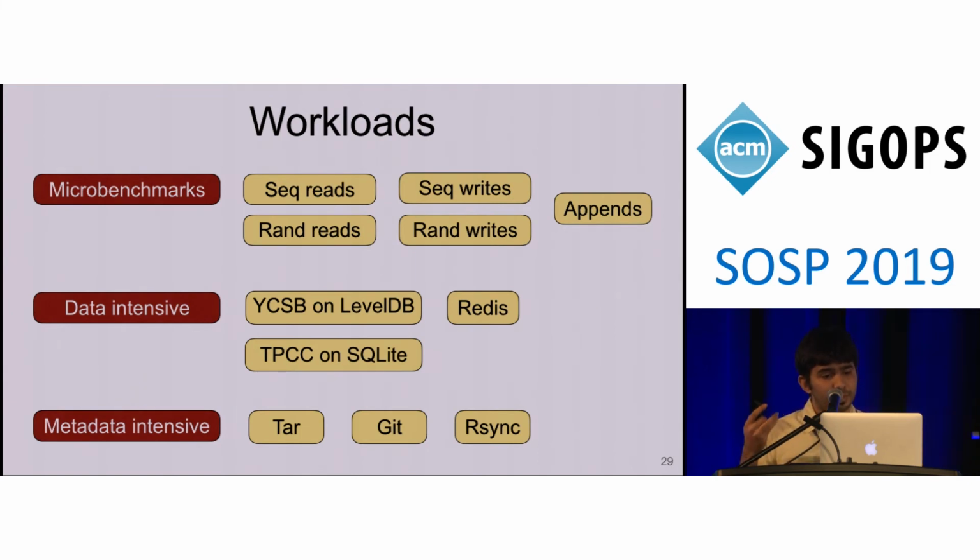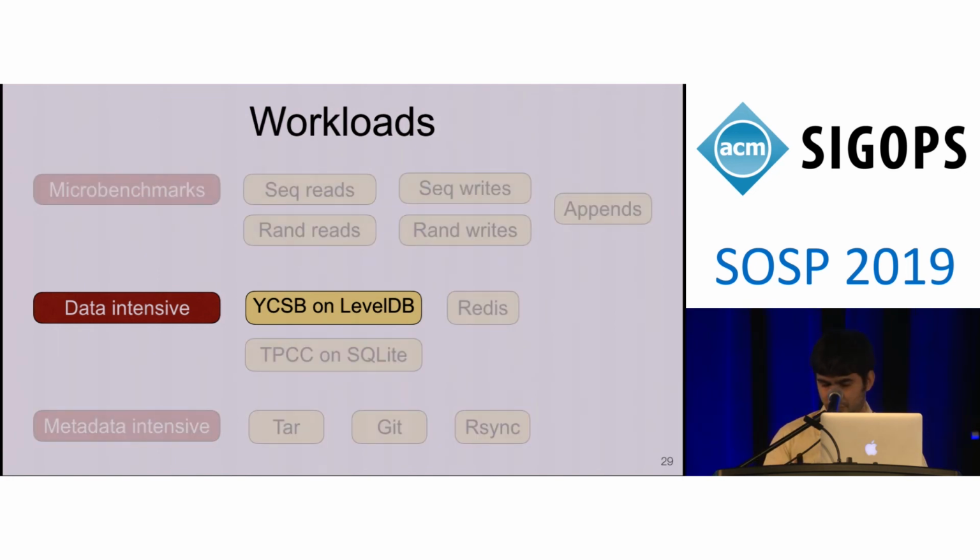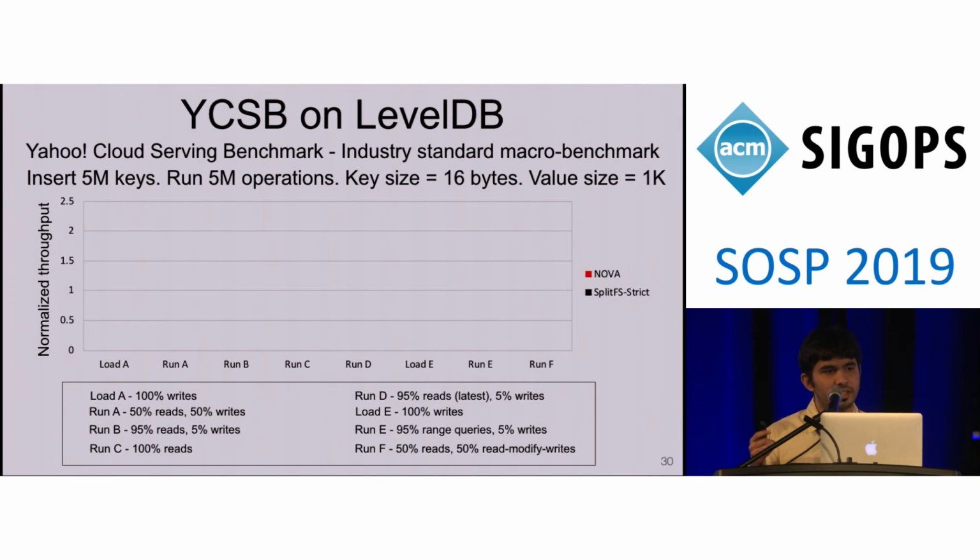Next, we evaluated SplitFS on a number of micro benchmarks, data-intensive workloads, and metadata-intensive workloads. Today, I'll focus on one of the data-intensive workloads, that is YCSB on LevelDB. YCSB is an industry-standard macro benchmark for evaluating databases, and we run YCSB on top of the LevelDB key value store, and we measure the performance of SplitFS and compare it with Nova in the strict mode. The x-axis contains the different workloads in this workload suite with different ratios of reads and writes, and the y-axis contains the throughput of SplitFS normalized to that of Nova.